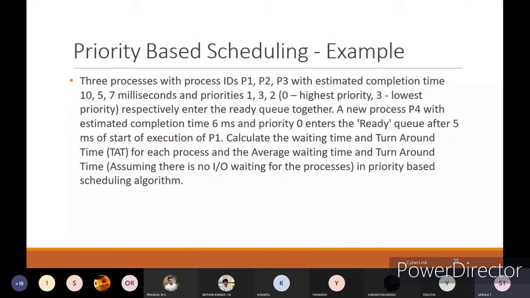Yeah. First, understand that 4 processes are there.